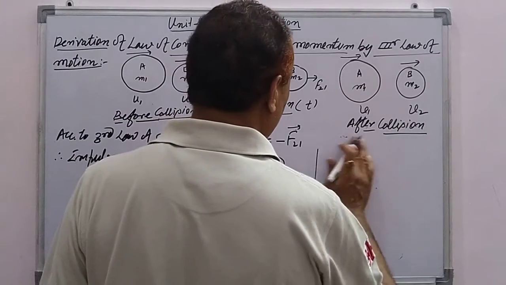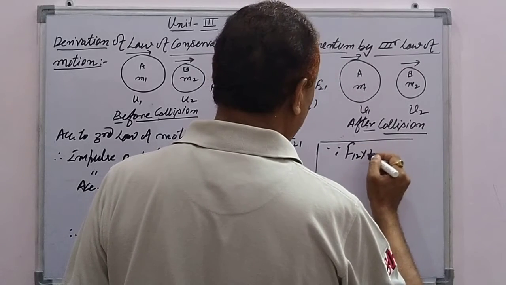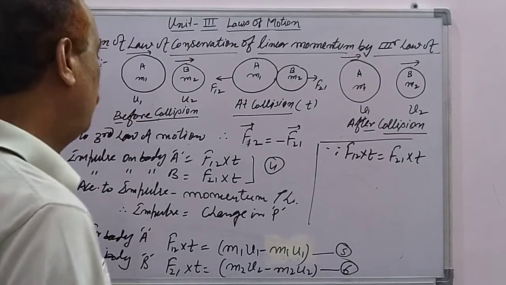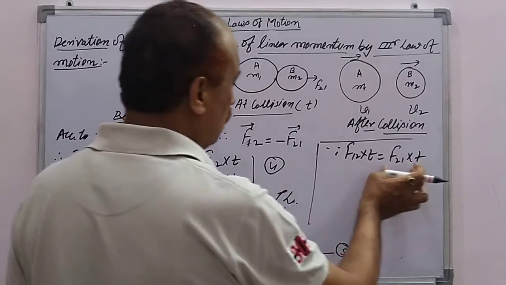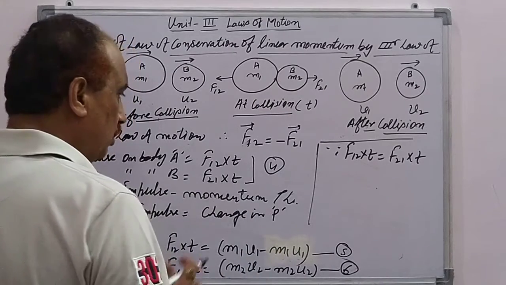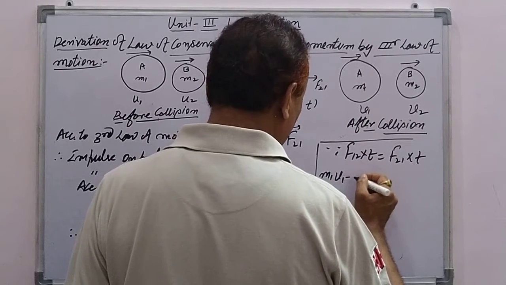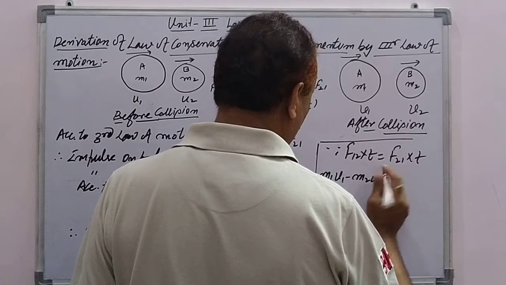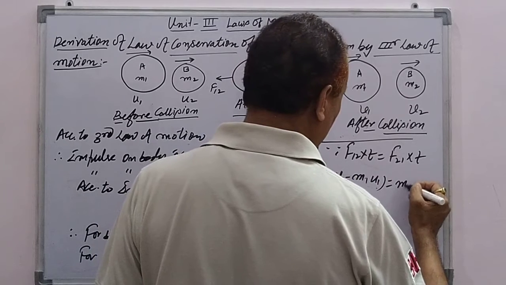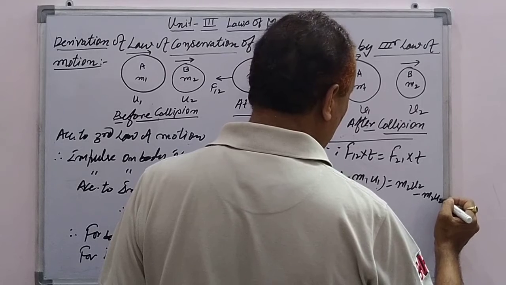Since F12 into t equals F21 into t, meaning impulse for body A equals impulse for body B, the change in momentum will also be equal. Therefore m1 v1 minus m1 u1 equals m2 v2 minus m2 u2.